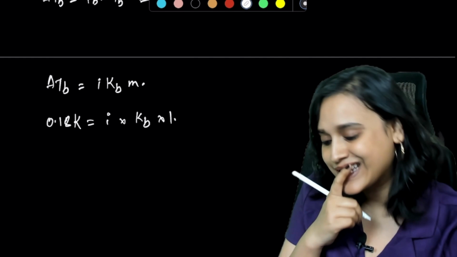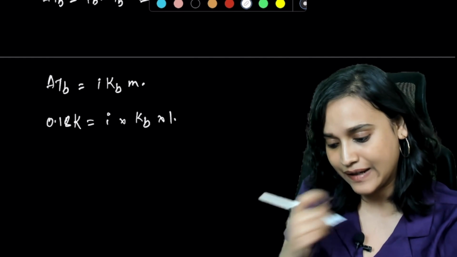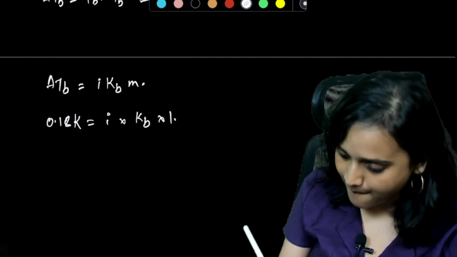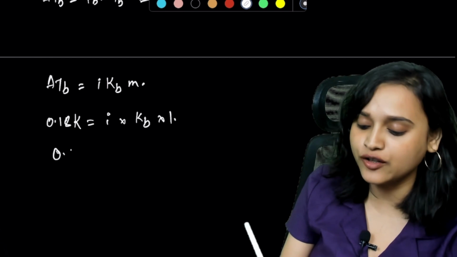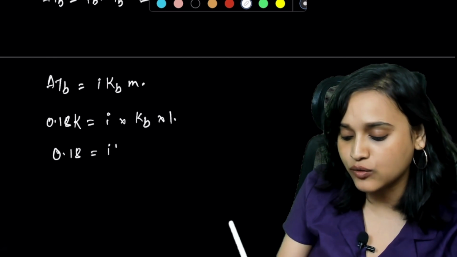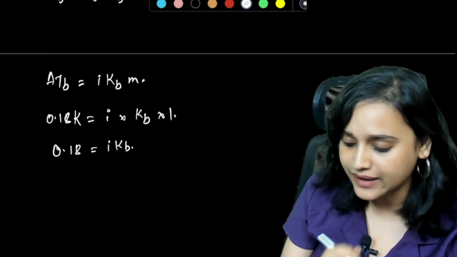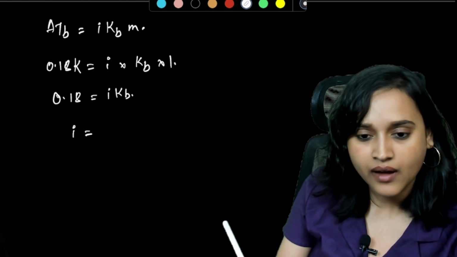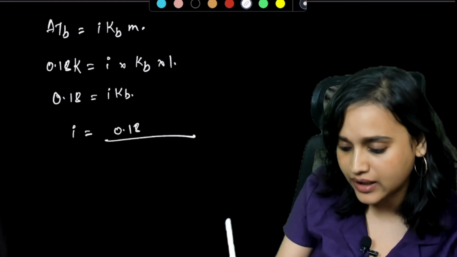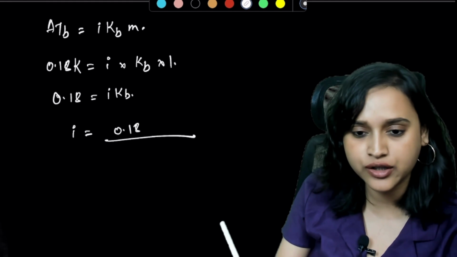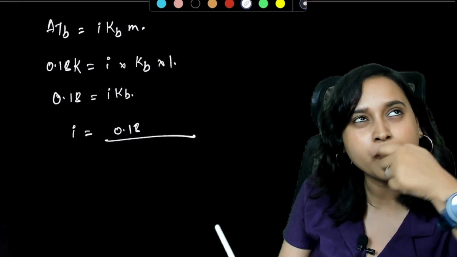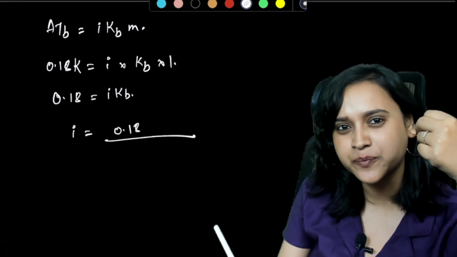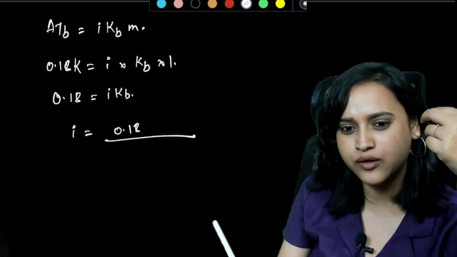So that means that it will be 0.18 is equal to i Kb. Is that right? And I can also write it as i is equal to 0.18 divided by what is Kb? Kb is what? I think it's 0.512, no?